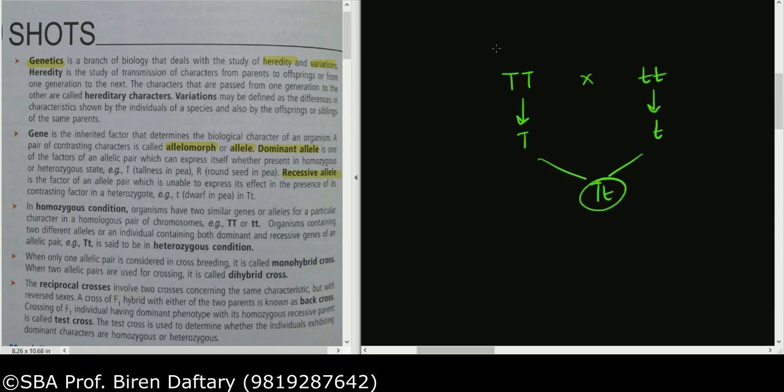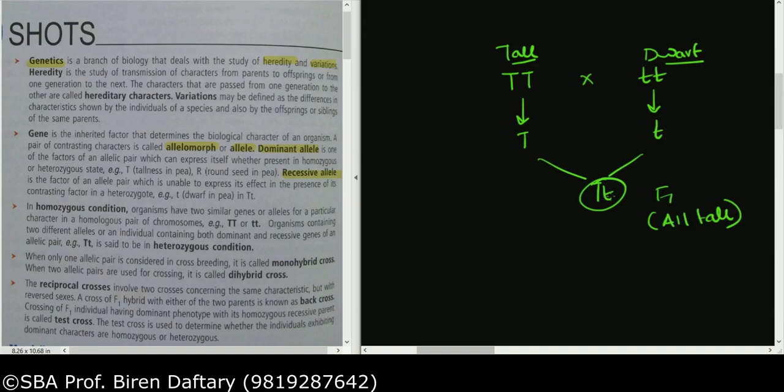Now this is supposed to be a tall offspring. This is supposed to be a dwarf offspring. And what do you get? The F1 generation shows all offsprings which are tall. So what does this show?